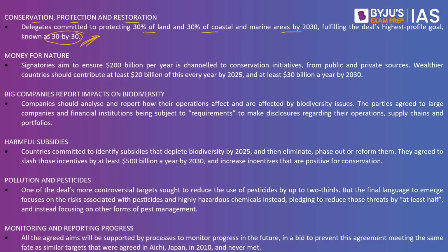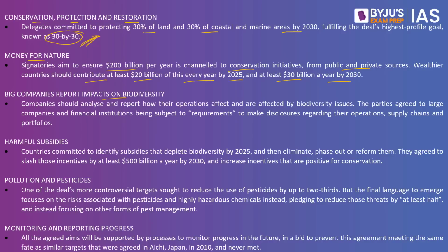The second is to do with finances or the money for nature. Signatories aim to ensure 200 billion per year is channeled to conservation initiatives from public and private sources. Wealthier countries should contribute at least $20 billion of this every year by 2025 and at least 30 billion a year by the year 2030. So these are the finances that have to be contributed by the countries in order to prevent the biodiversity losses.